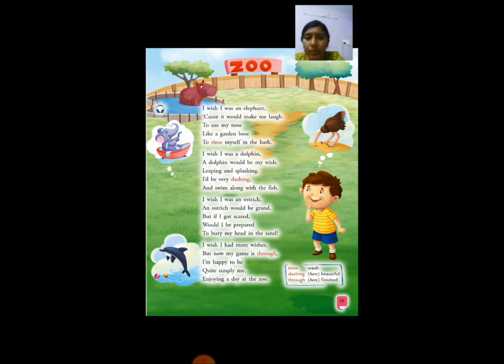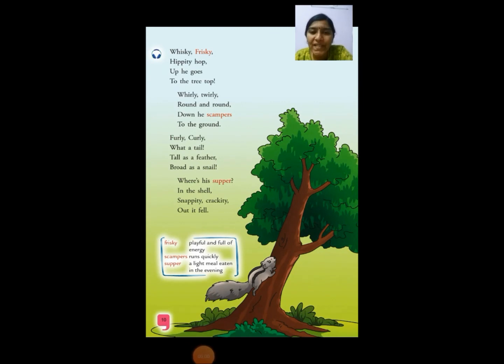So both you practice it, okay children? So we will see the next poem now, okay? As we recited that I wish poem, we'll just recite with the squirrel also. So I want you all to repeat after me, okay?